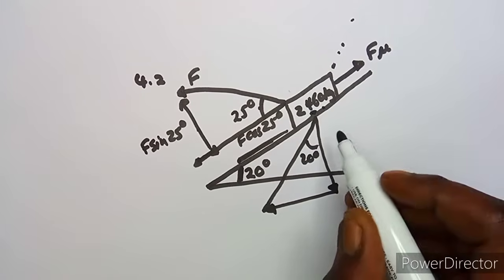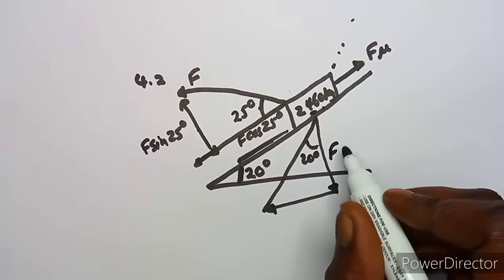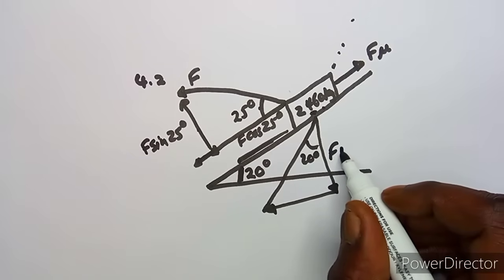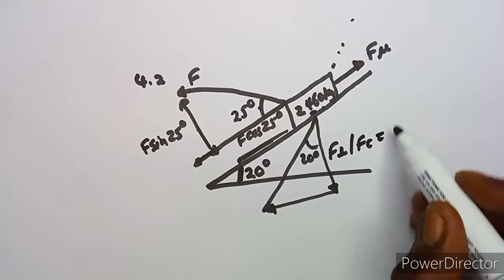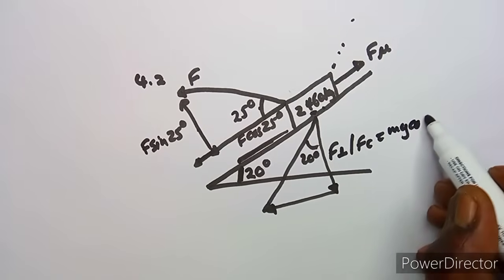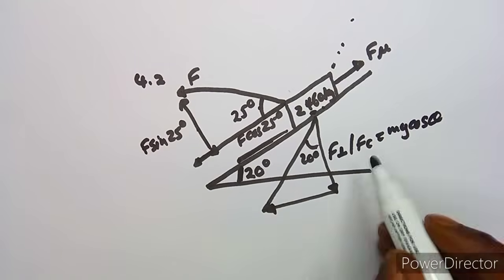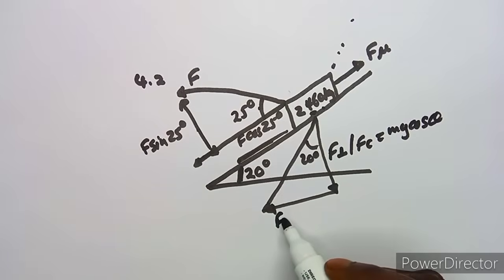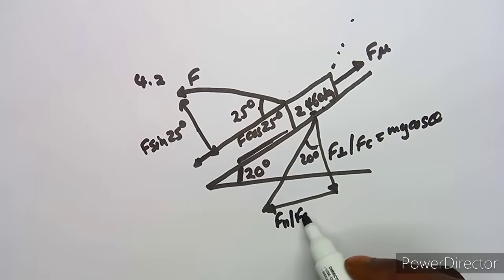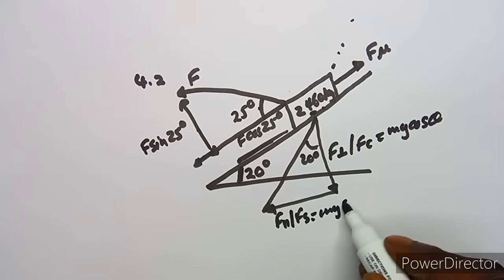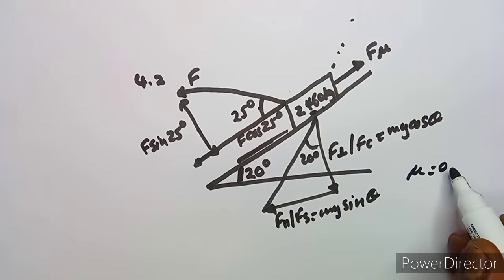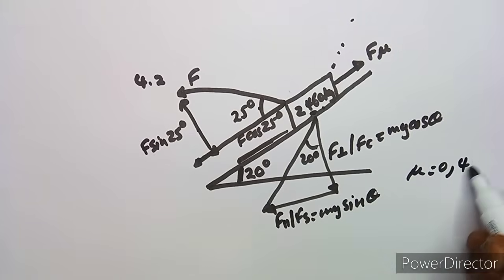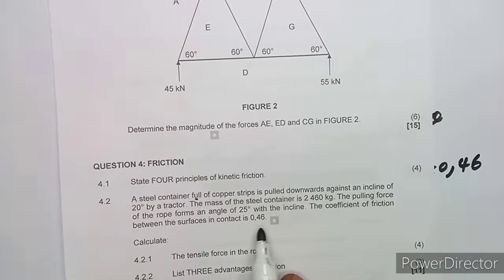We shall have our gravitational components, which is our F perpendicular, which can be written as F_c, where this one is going to be mg cos theta, which is cos 20 degrees, and our F parallel, which can be written as F_s, which is mg sine theta. All right, so that's what we have. And also we are given the coefficient of friction, which is 0.46.